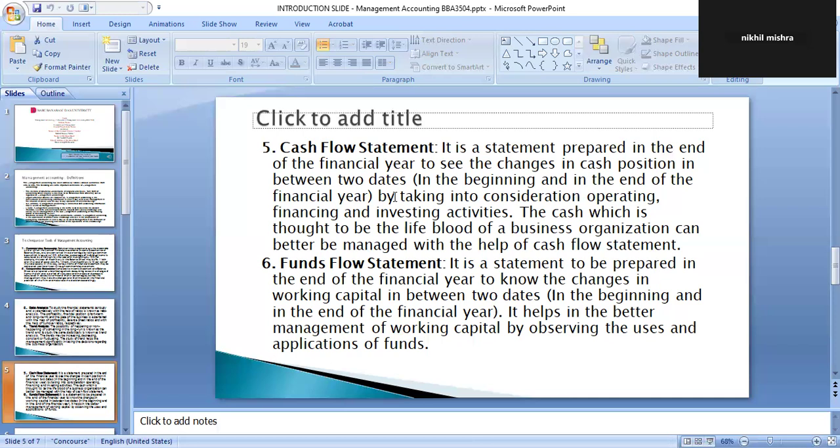The working capital between two dates should be computed, and the changes in the working capital are termed as the funds, and the position of the funds in the business is shown in the fund flow statement. It helps in better management of working capital by observing the usage and application of the funds.